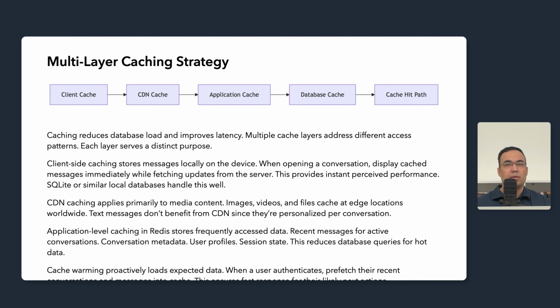The cache-aside pattern has the application check the cache first, fall back to the database on a miss, then populate the cache for the future request. This is simpler than write-through for chat workloads where the same data may be written by one service and read by another.